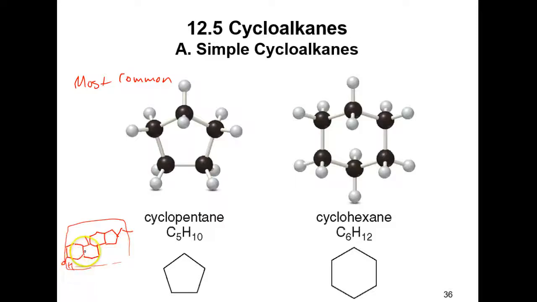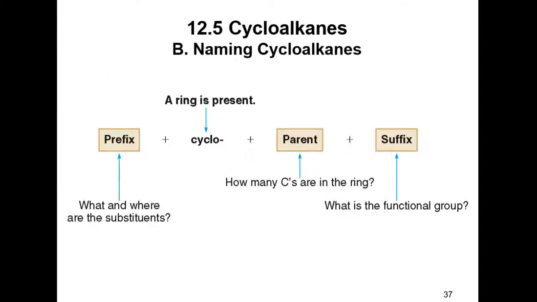So depending on the type of groups you have, you can change the type of compound from cholesterol to a hormone of some sort. All right, but these 5 and 6 member rings are the most common: cyclopentane and cyclohexane. Cycloheptane, cyclooctane, cyclononane, those are just really not that common. They obviously do exist, but they're not that common.